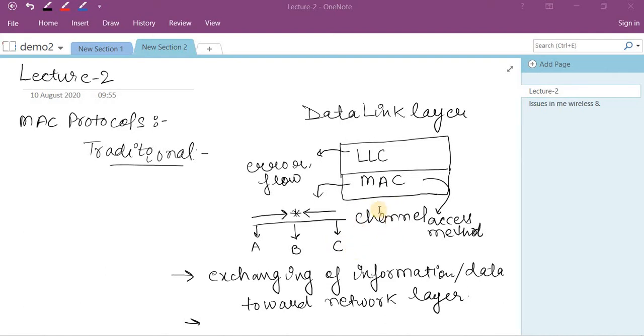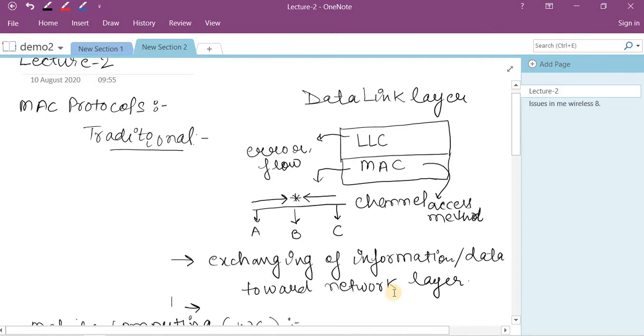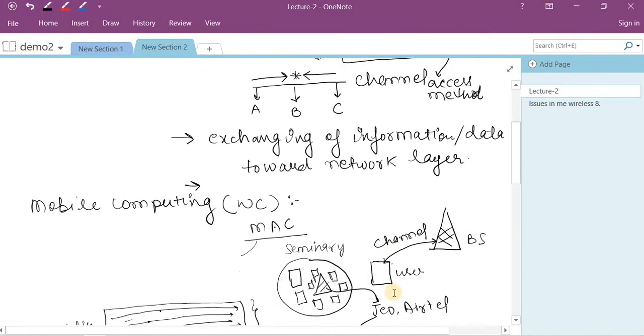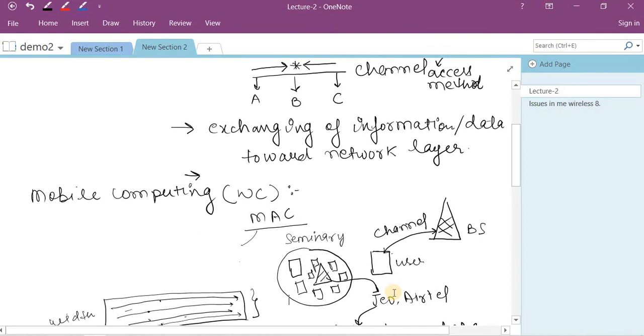The MAC protocol, or the data link layer itself, has some rules for exchanging information and data towards the network layer. Data comes in the form of 0 and 1 from the physical layer. After that, the frame will be generated by the LLC and the MAC layer, and this will be exchanged towards the network layer. So this is all about the traditional MAC layer protocol.